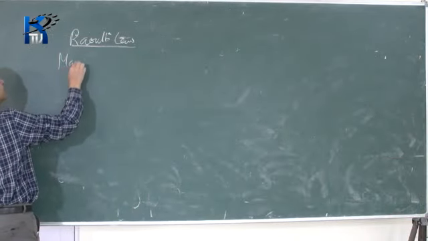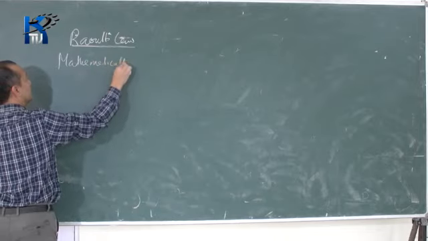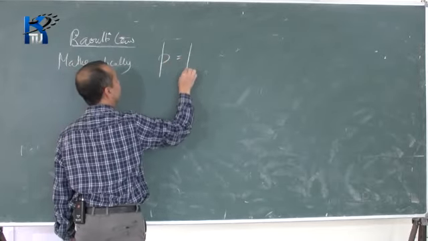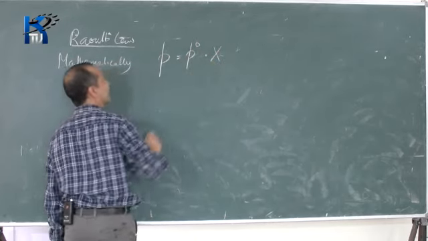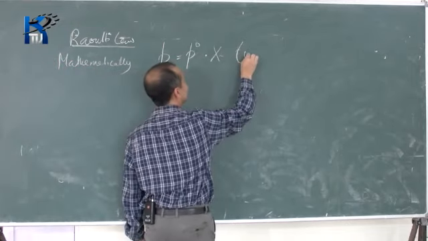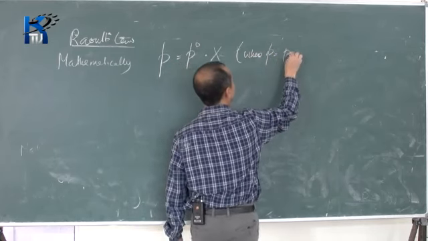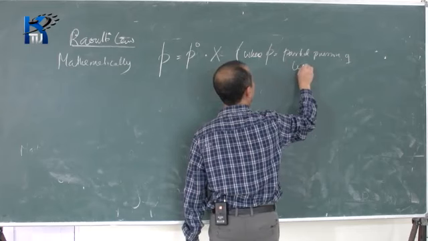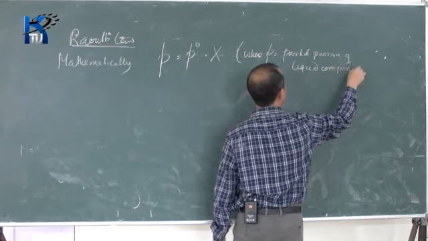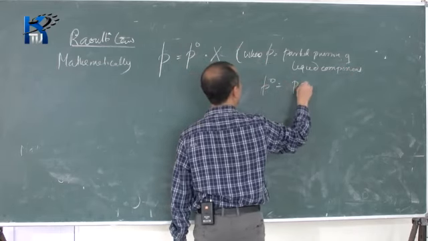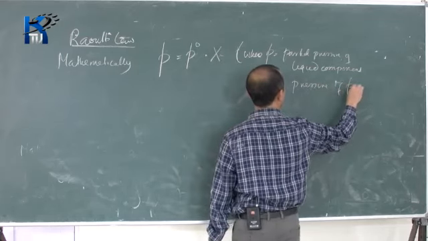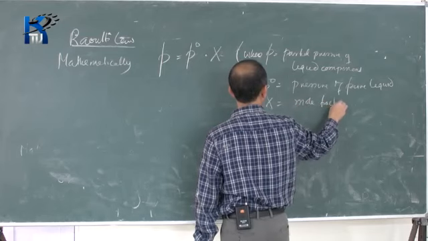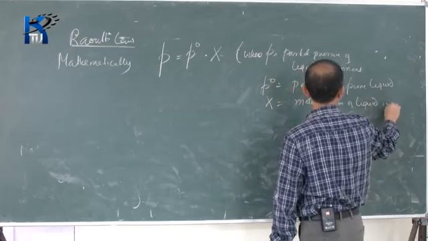So we can write mathematically, instead of writing PA and PB, we can generally write that P is equal to P naught into X, where P is the partial pressure of the liquid component, P naught is the pressure of the pure liquid, and X is the mole fraction of the liquid in the liquid mixture, mind you.